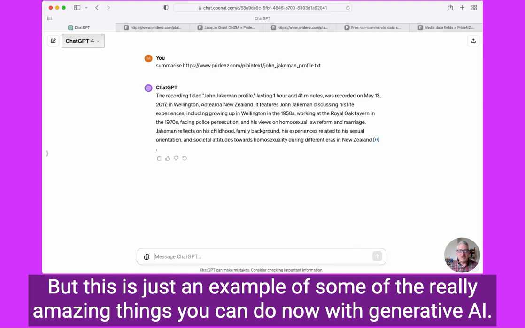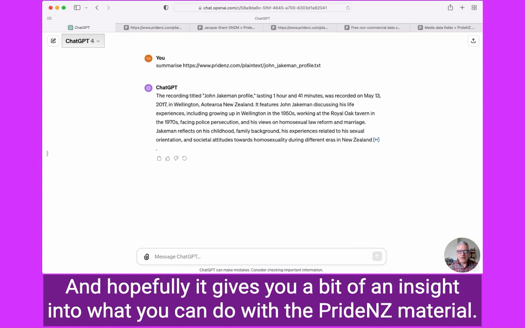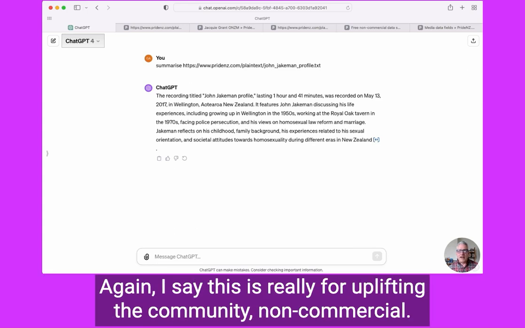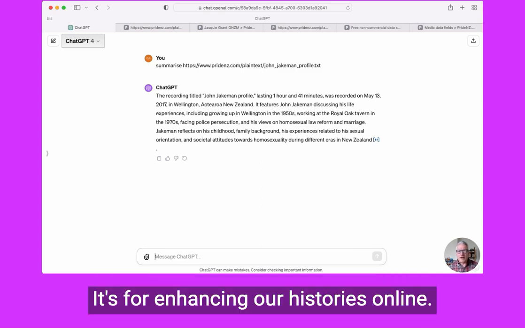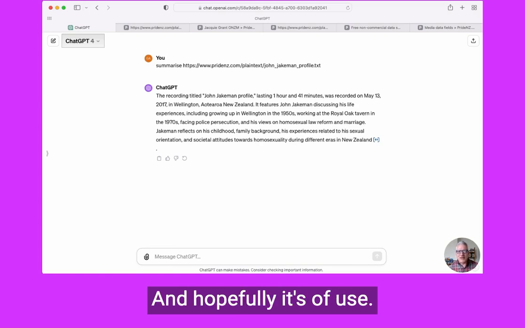This is just an example of some of the really amazing things you can do now with generative AI. Hopefully it gives you a bit of an insight into what you can do with the PrideNZ material. Again, this is for uplifting the community, non-commercial. It's for enhancing our histories online, and hopefully it's of use.